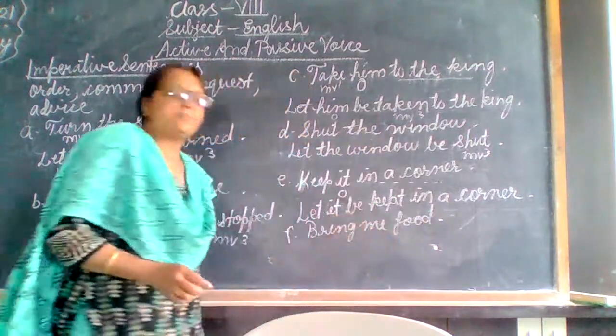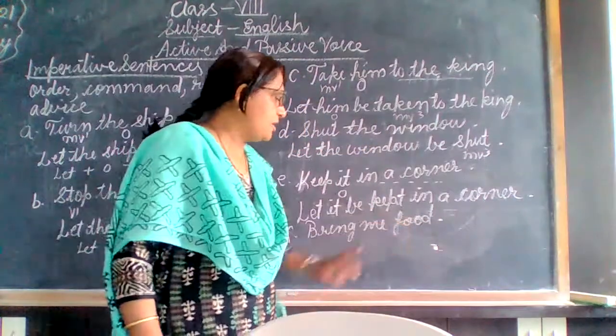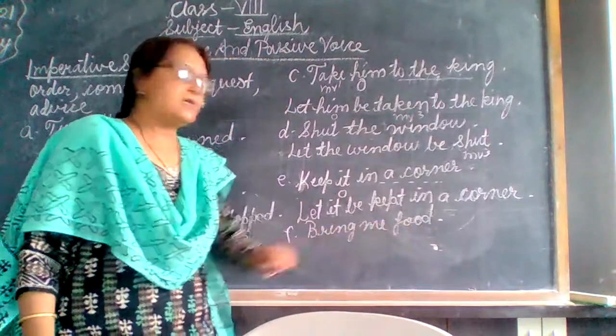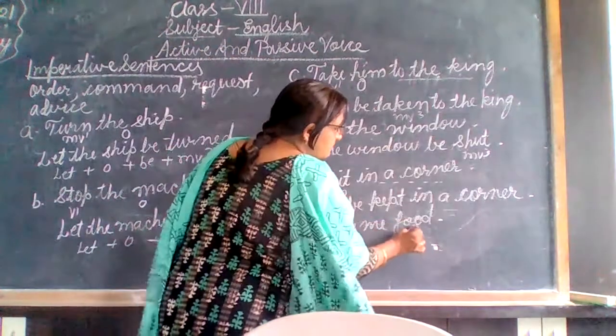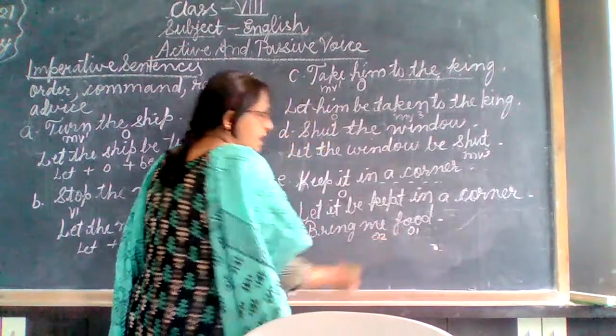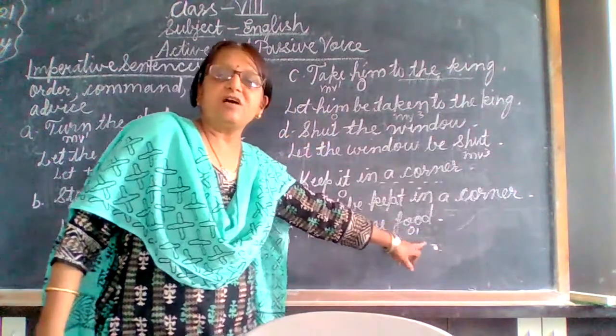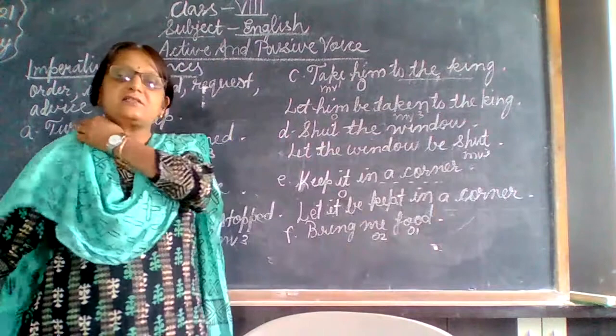Now here are two objects. Bring what? You are getting the answer food. Bring home whom? You are getting the answer me. So here object 1 and object 2 are there. And why is this object 1 the direct object? Object 1 is known as a direct object.